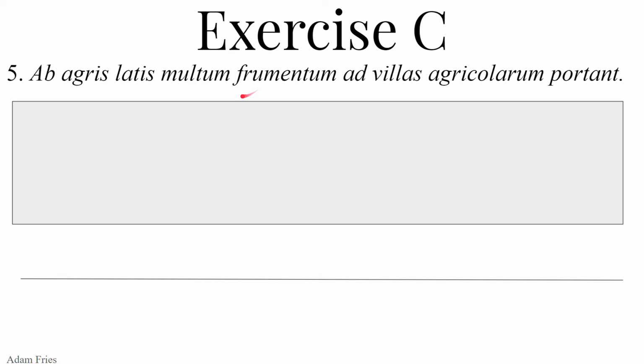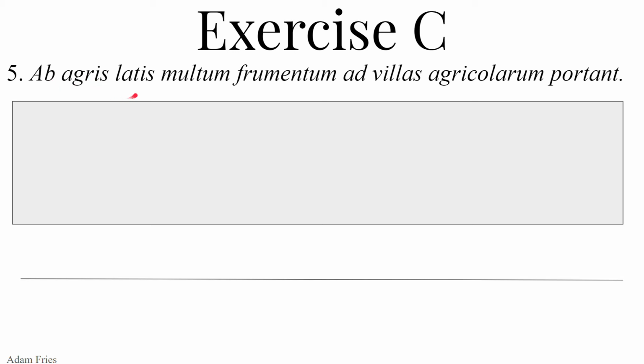Optime, quinta, sententia quinta. Ab agris latis multum frumentum ad villas agricolarum portant. So we are ab agris latis, ab, preposition meaning away from, takes the ablative of separation. Ager, agri, masculine, field, farmland. So this is either the dative or ablative. It's not dative. It's going to be the ablative of separation with the preposition showing separation away from the fields,